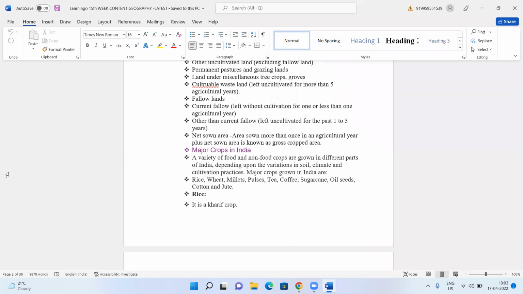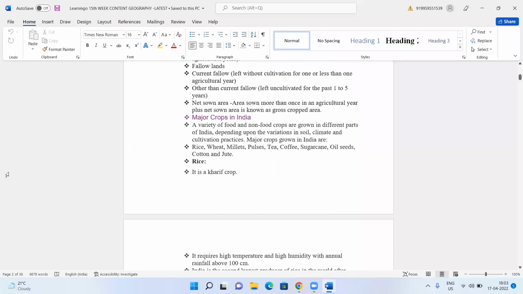So first one, when we talk about rice, it is a kharif crop. Now, before going into this concept, we have three crop seasons. They're called kharif, rabi, and zaid. Kharif season starts from June to September with the onset of the southwest monsoon. That means from June to September, as soon as your southwest monsoon sets in, they start with the kharif season. So kharif crops are there immediately after your summer season. Then you have the rabi season, which is called a winter crop, which starts from the month of October, goes on till January. So kharif crop ends with your celebration of your Dashara, and your Rabi season ends with